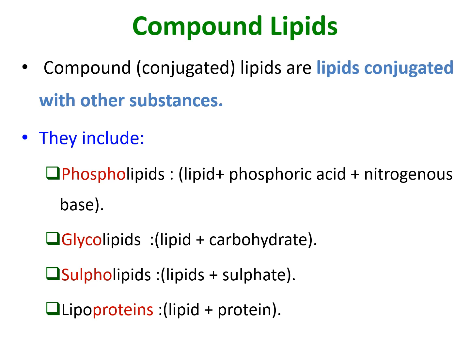Compound or conjugated lipids are formed of two parts, lipid part and non-lipid part. We have four examples. Phospholipids, which contain a lipid part. If the non-lipid part is phosphoric acid together with nitrogenous base, it's called phospholipid. If the non-lipid part is carbohydrate, it's called glycolipid. If the non-lipid part is sulfate, it's sulfolipid. If the non-lipid part is protein, it's called lipoproteins.